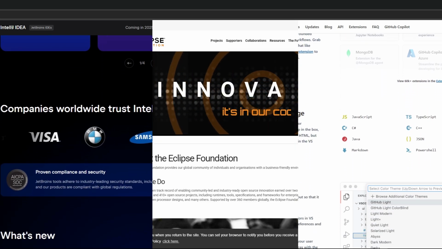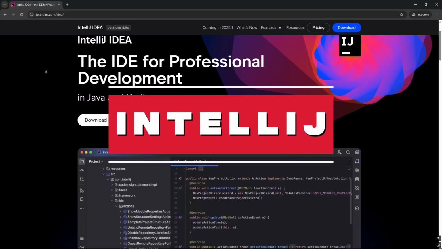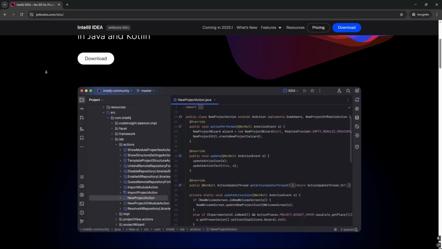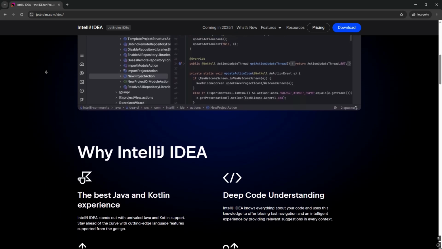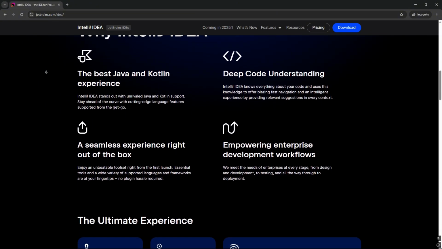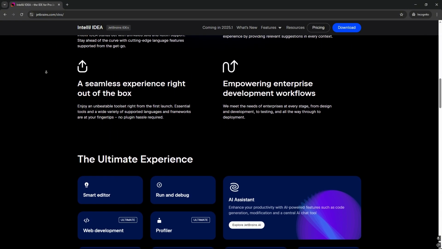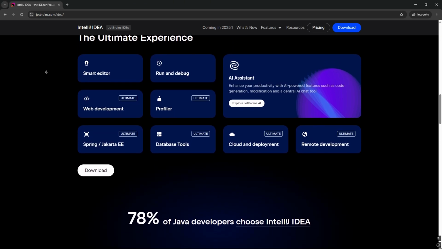Now let's examine the main features of these three platforms. IntelliJ is renowned for its strong refactoring tools, clever code completion, and potent code analysis, outstanding support for Kotlin and other JVM-based languages, including Java, a robust feature set with a strong emphasis on developer productivity.